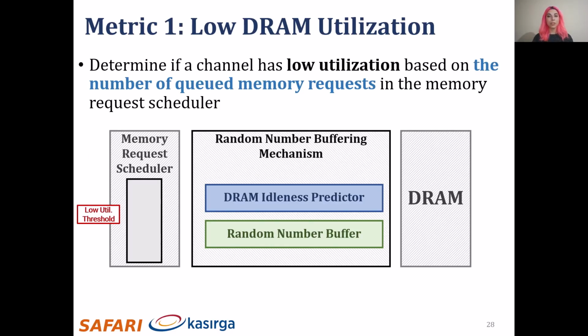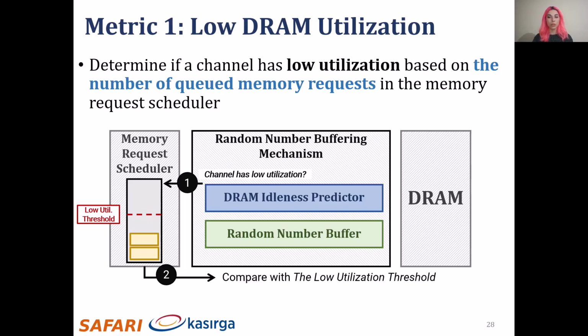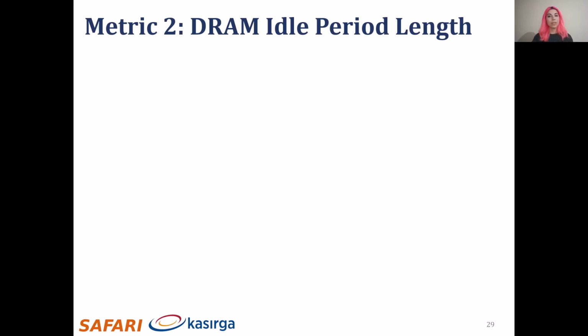We determine if a channel has low utilization based on the number of queued memory requests in the memory request scheduler. This gives us an estimate of how busy the channel will be in the next cycles. The random number buffering mechanism determines if a channel has low utilization by checking the number of requests in the queue and comparing it to a threshold called the low utilization threshold. After the channel is determined to have low utilization, we use the second metric to decide whether to generate random numbers or to wait. For the second metric, let's first talk about DRAM idleness.